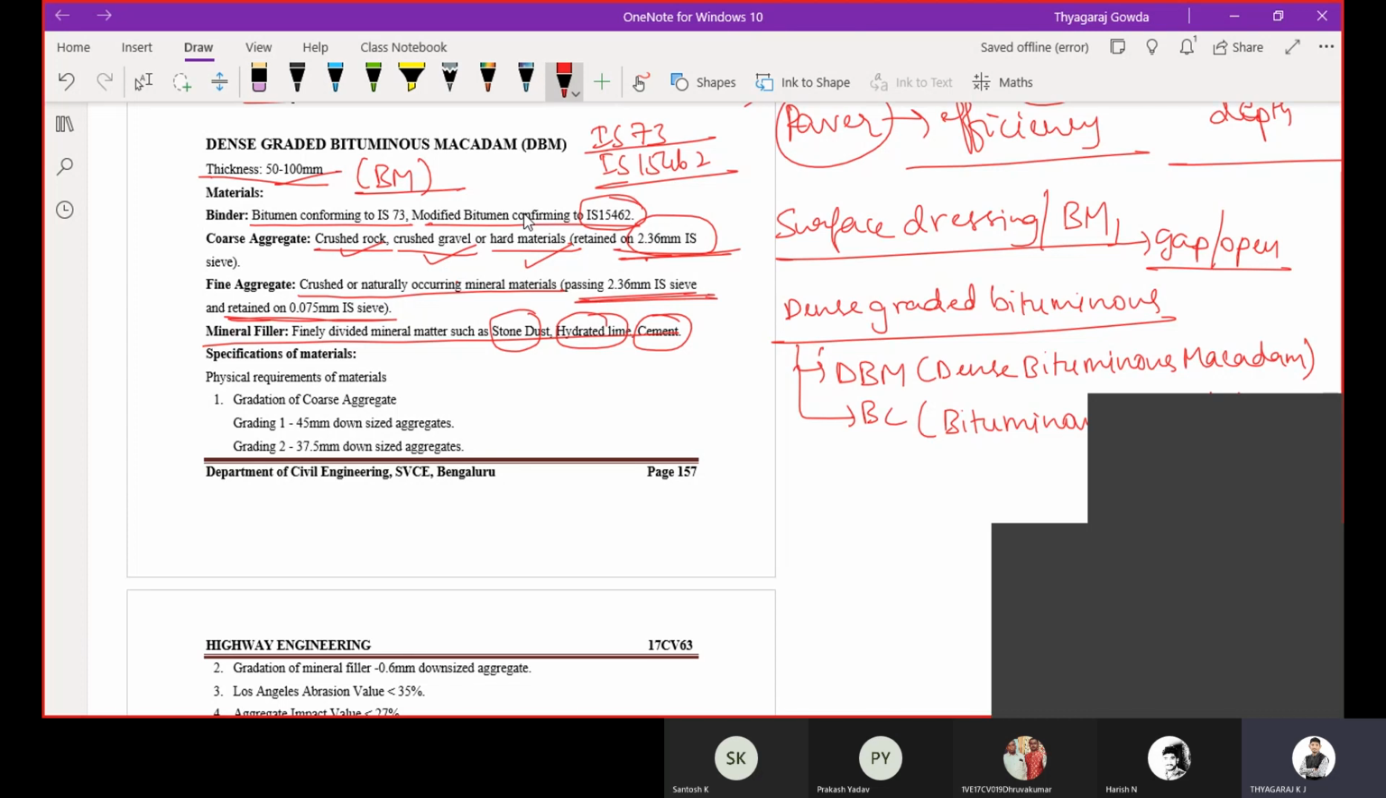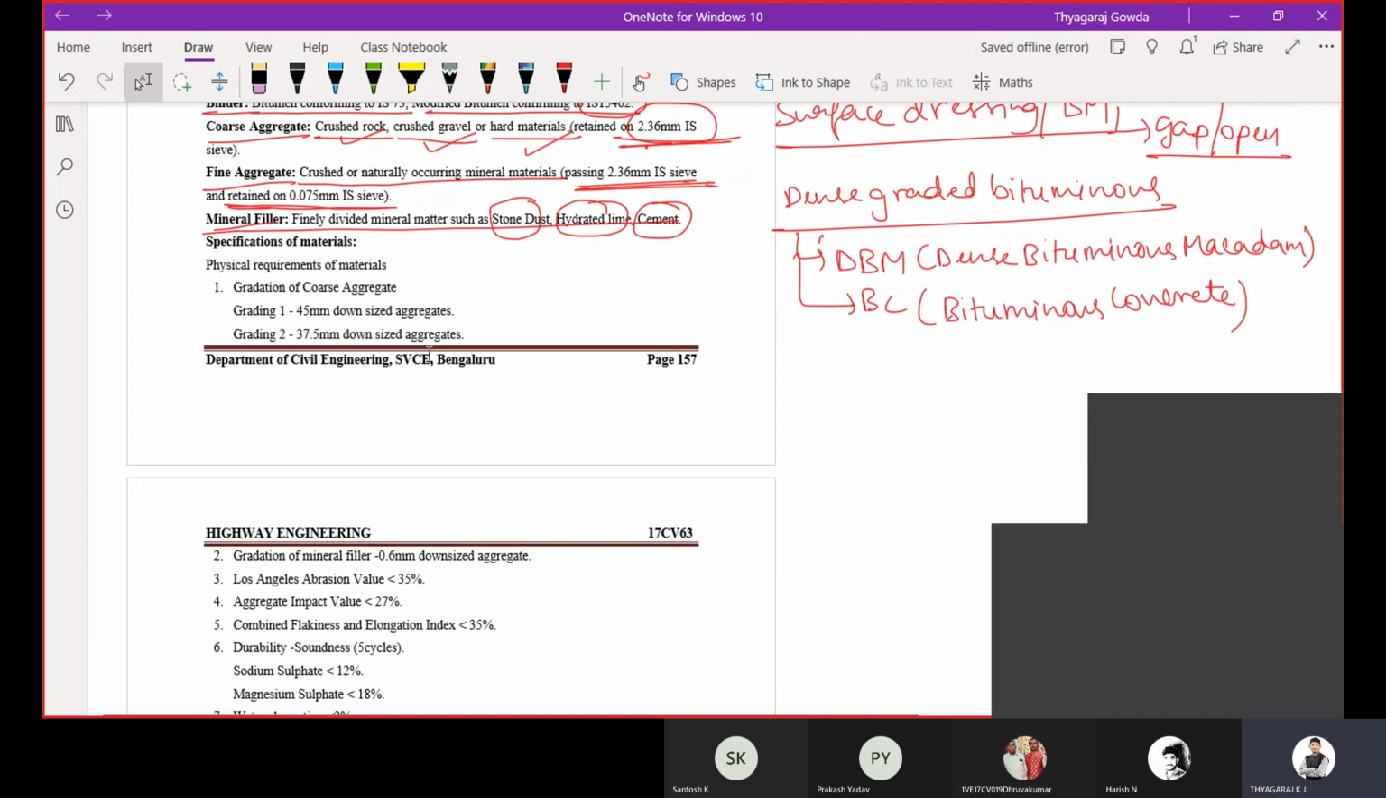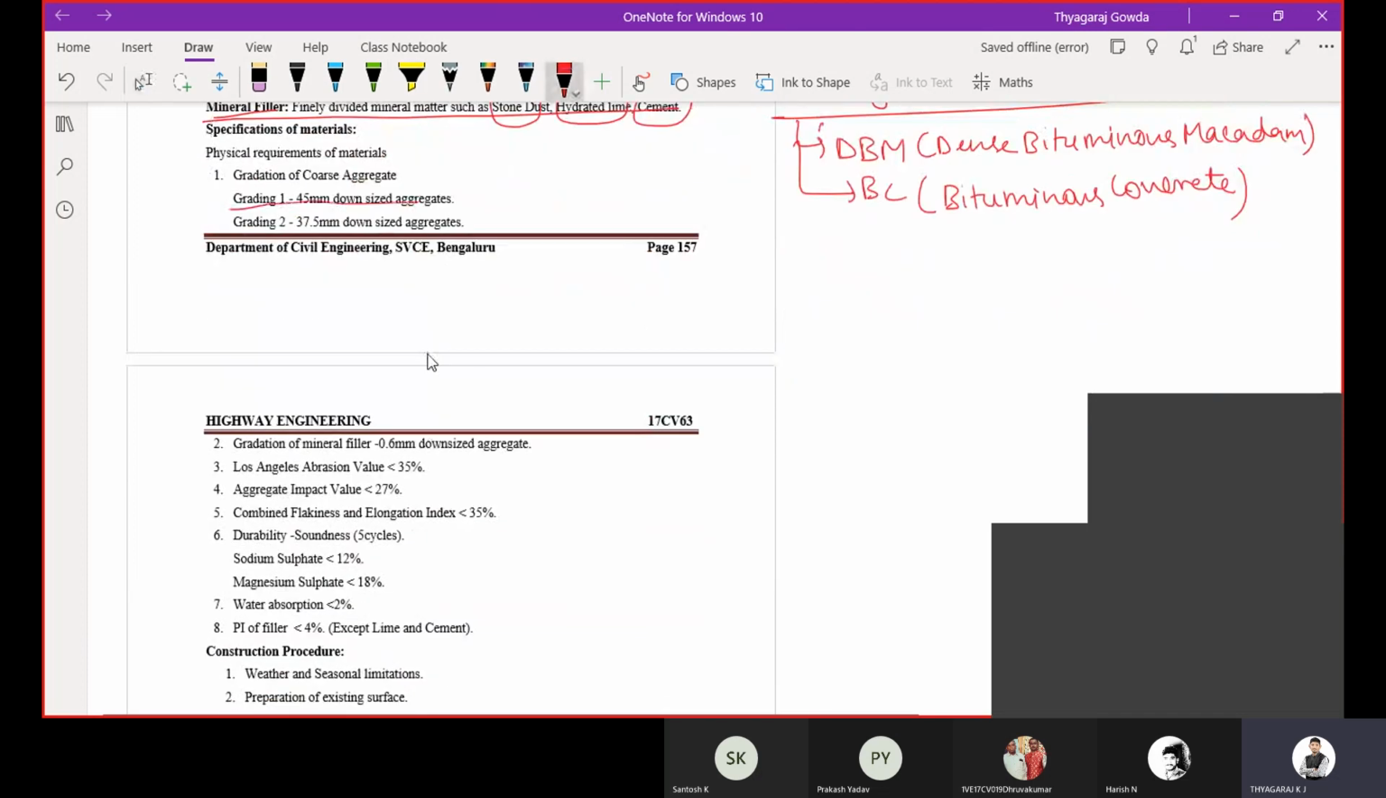Okay. Now, the specification of material. So we are taking bitumen as binder, coarse aggregates, fine aggregates, and what specifications are we going to consider for this material? The first one is gradation. Here also, the gradation part you are going to consider. There is a 40 mm and down size, that is, 40 mm and down size aggregates.